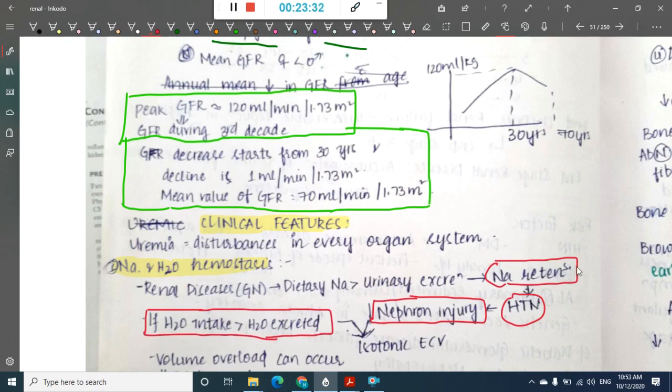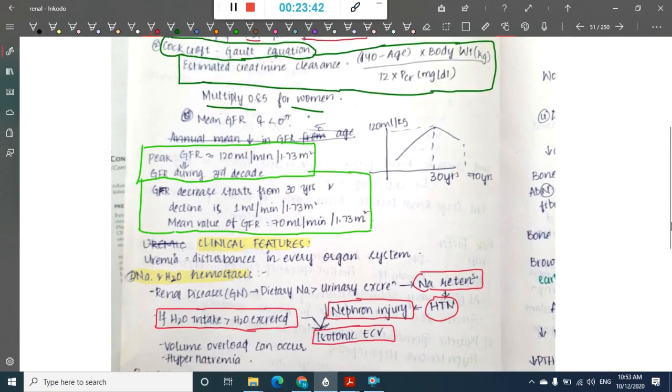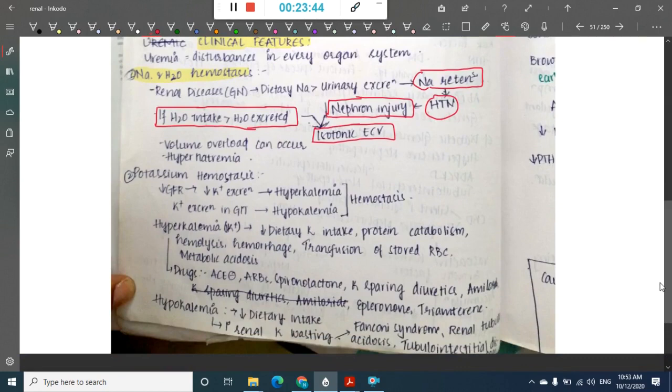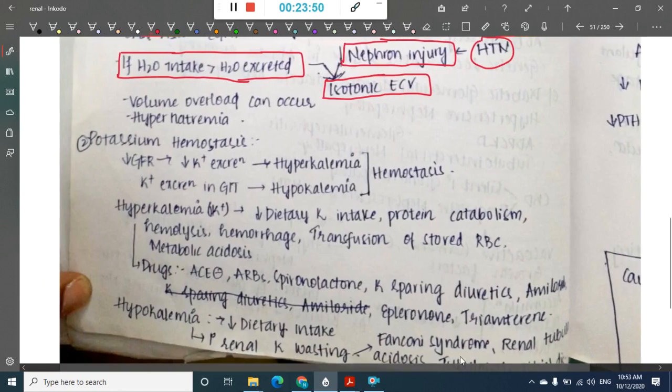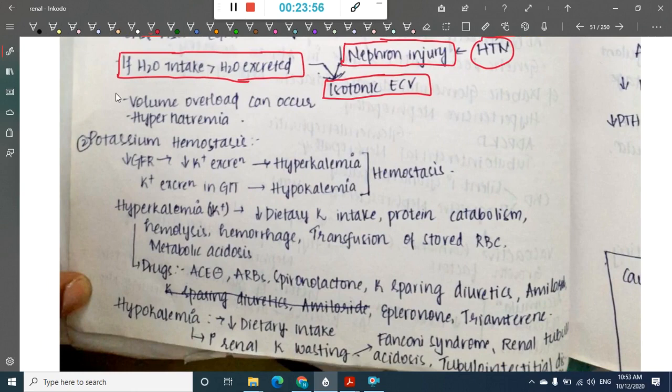Because of retention of both water and sodium, this results in isotonic extracellular volume. Sometimes volume overload can also occur. If the volume intake is more than the sodium which is retained, then it can cause volume overload and hypernatremia also.